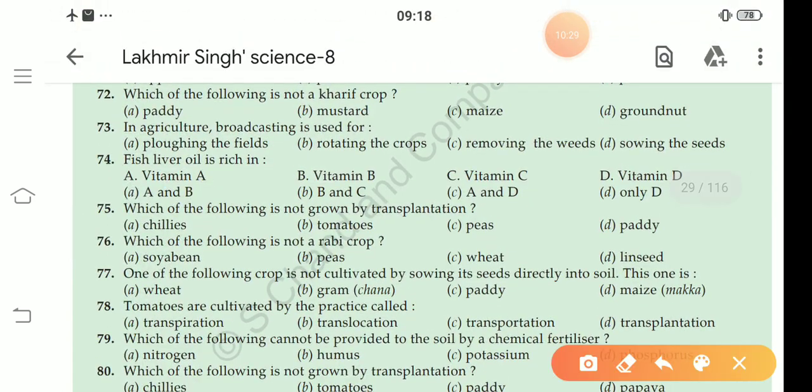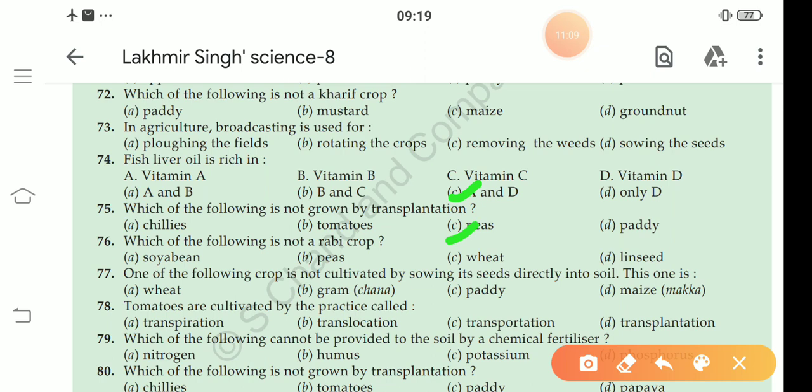74. Fish liver oil is rich in vitamin A and D. Check the option where I think in C part you can see vitamin A and D. So our answer of 74 is C. 75. Which of the following is not grown by transplantation? Tomato, chili, pea. Our answer is C. Pea plants are not grown by transplantation.